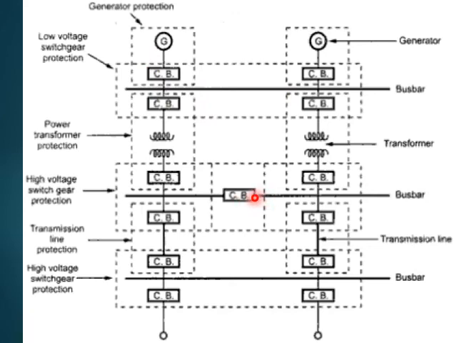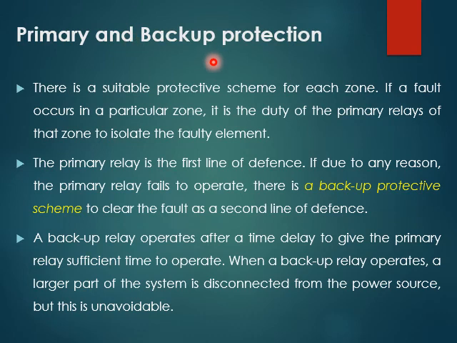So again here, the same case happens when there is a fault happening. Primary and backup protection. If any fault is going to occur in the protected zone, the relays are going to sense the fault and send the signal to the circuit breaker to open and isolate the fault. So the relays which are used over there are the primary relays, right? And they are the first line of defense.